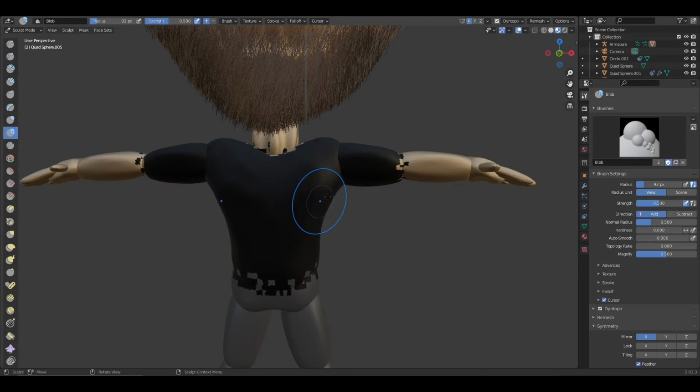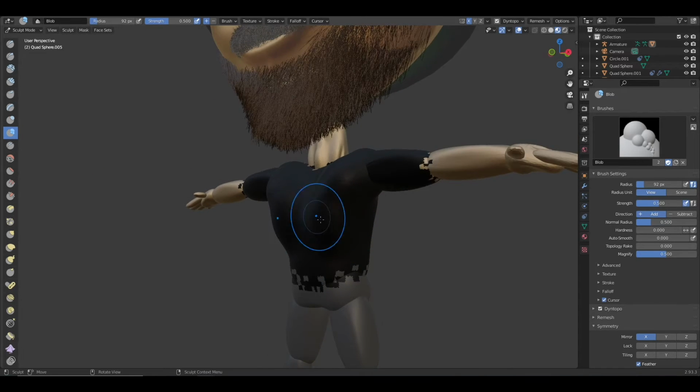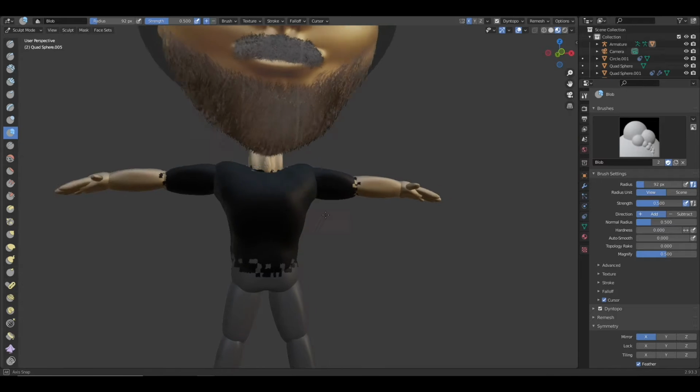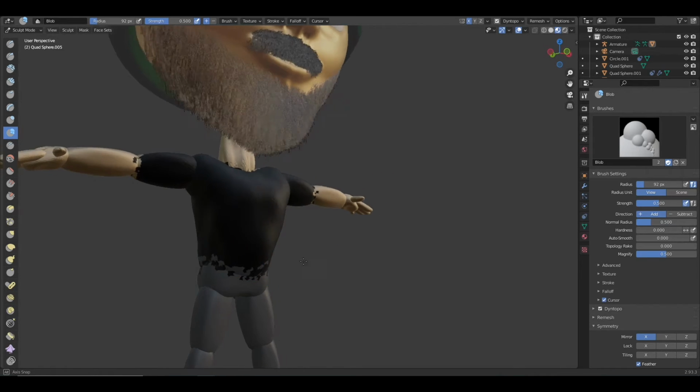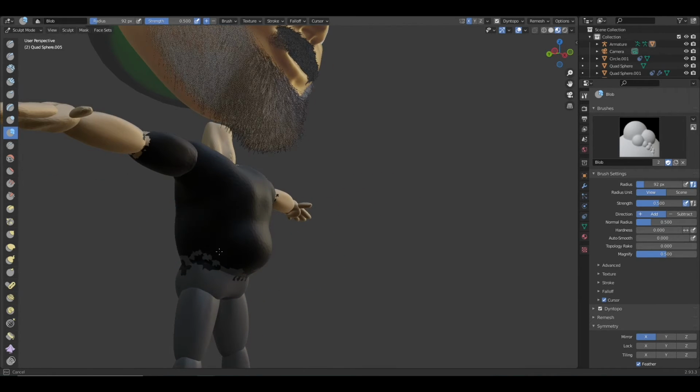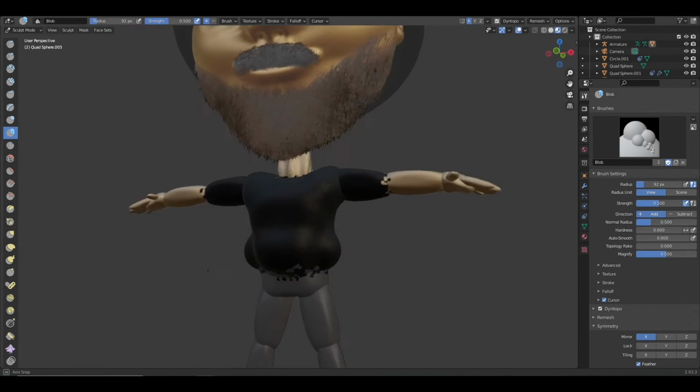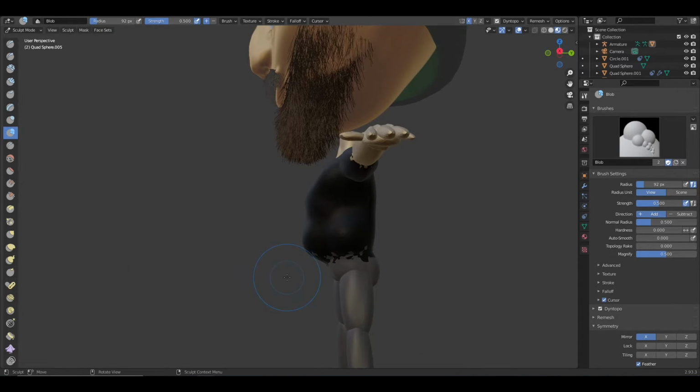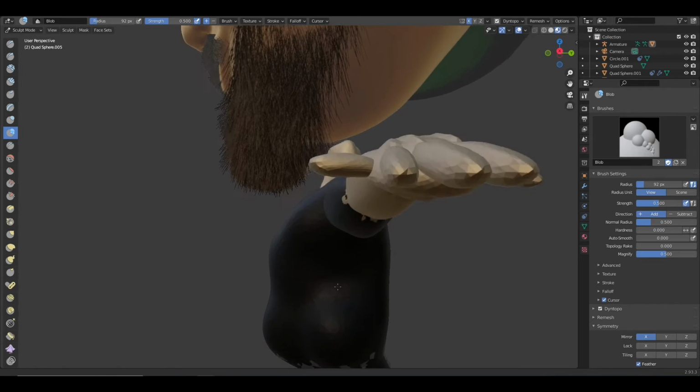Jesus. Okay, that's a little bit weird. But yeah, let's try to make it fat. I don't know how many times we're gonna have to redo this, but we're gonna try our best. Okay, I'll just make it like this, so we have symmetry on, so everything is symmetric. So that's good.